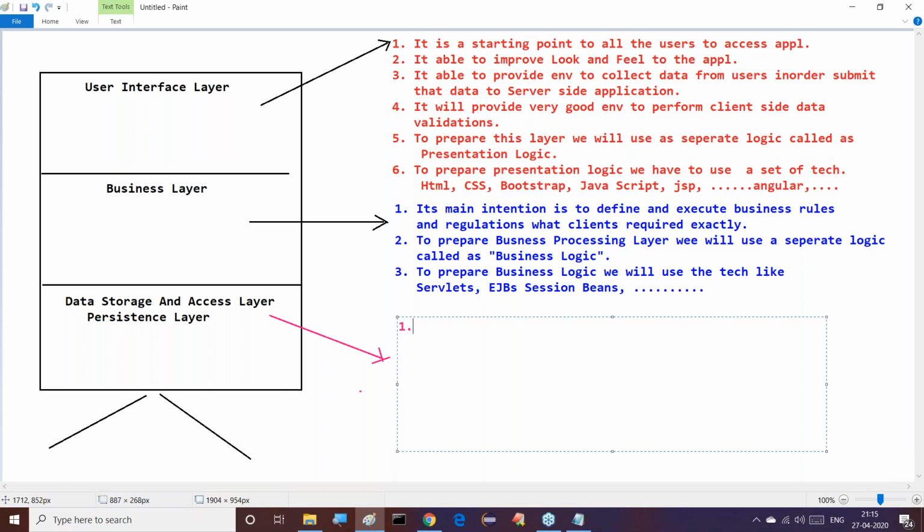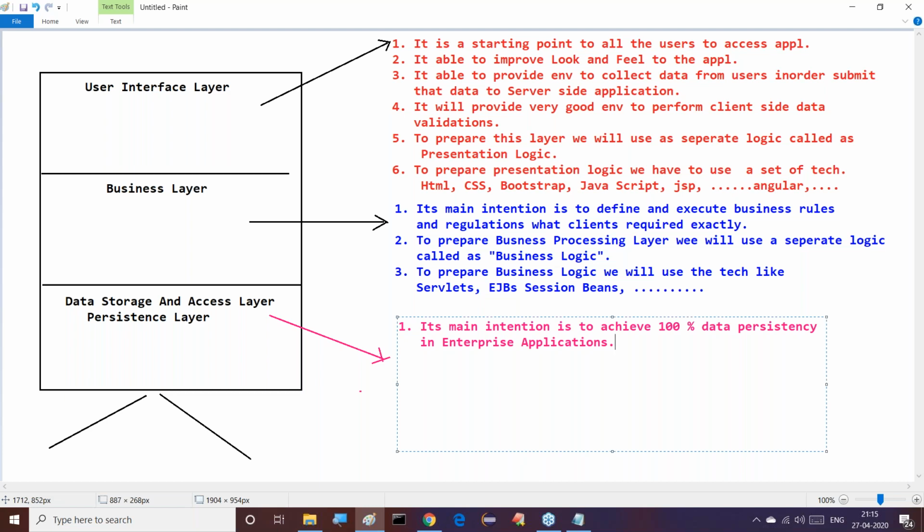First, the data storage and access layer: its main intention is to achieve 100% data persistency in enterprise applications.